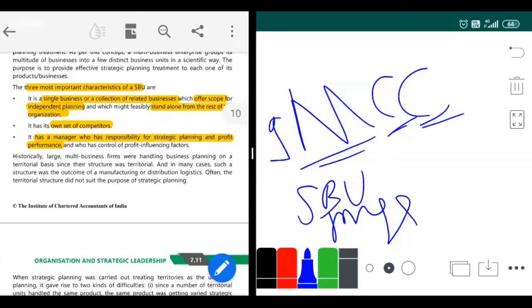These SBUs don't have much influence from the top level. The corporate level will not get much involved in the strategic planning or performance of each SBU. Each SBU will have its own independent plan and stand alone from the rest of the organization. I hope the characteristics are also clear, right, MCC.